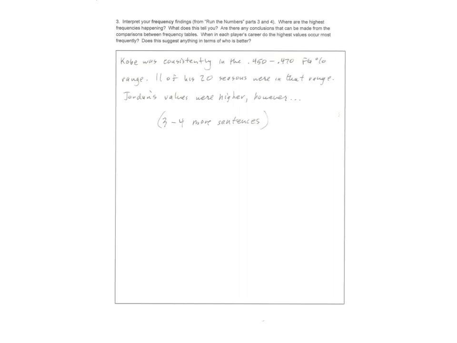So number 3, it asks you to compare your frequency tables. And like I said before, this speaks to the consistency of Kobe, versus Michael having the higher field goal percentages more often. And then again, answer these questions in 3 or 4 more sentences. I'm not saying you need to fill this box necessarily. And then feel free to type this. Obviously, you don't want to necessarily write this. I just chose to write it because I had it printed.